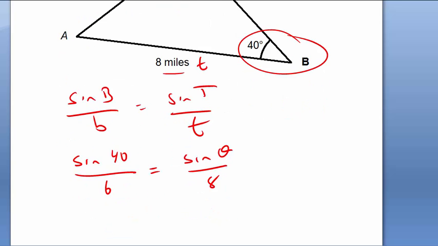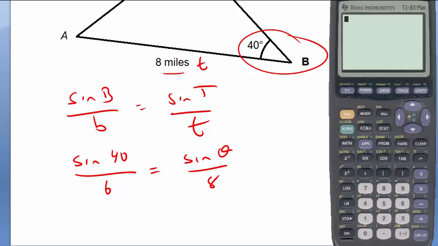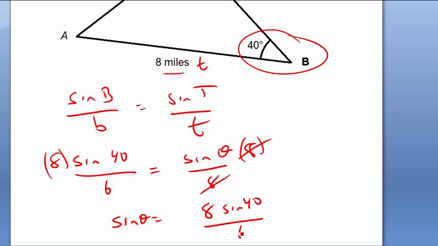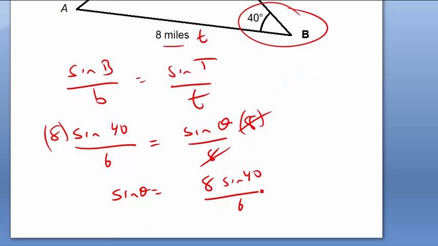Sorry, I paused and got distracted. Where was I? So we want theta on its own. So I'm going to multiply both sides by 8 to get rid of that 8 on the bottom. So the 8's go away. So I'm going to rewrite it from this side. Sine theta equals 8 times sine 40 over 6. Okay?